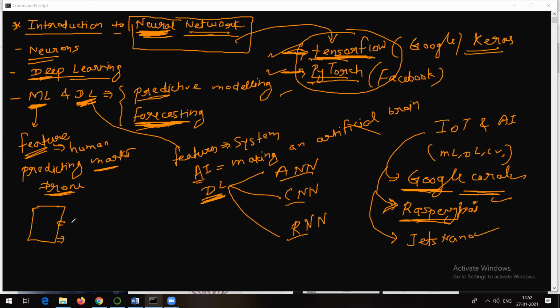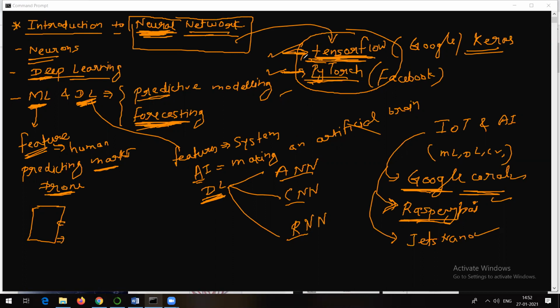So what you can do is, suppose you have created a project like object detection. You want to detect whether it's a human, a bike, a helmet, a green signal, or a red signal. You can do these kinds of projects with the help of neural networks, or in case of deep learning. So you are going to need these frameworks, TensorFlow and PyTorch, right?